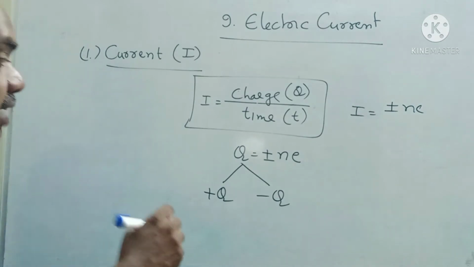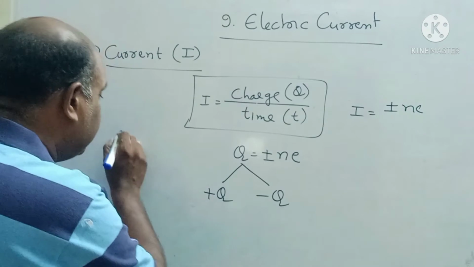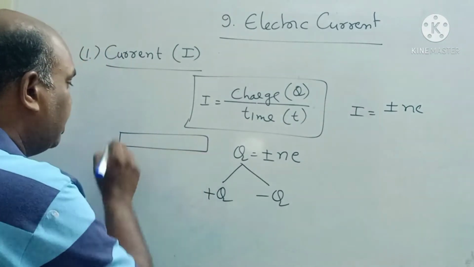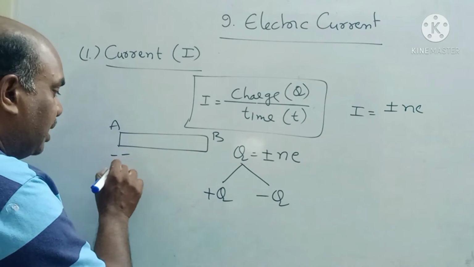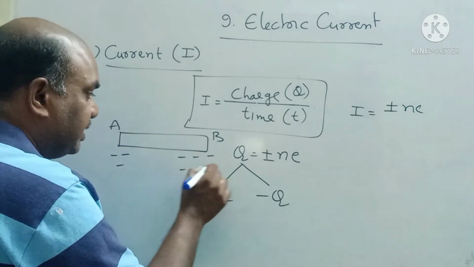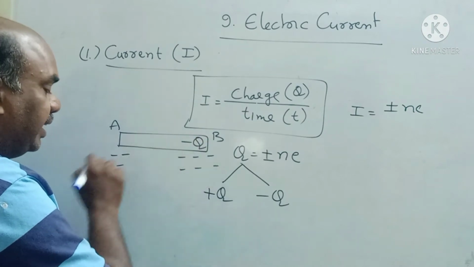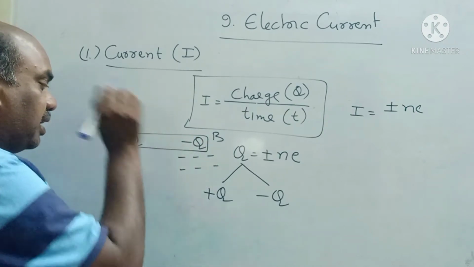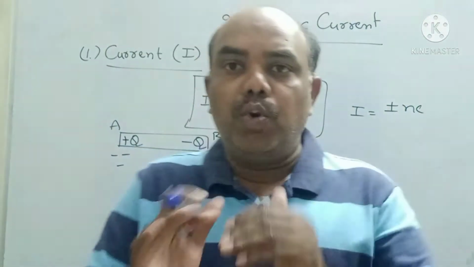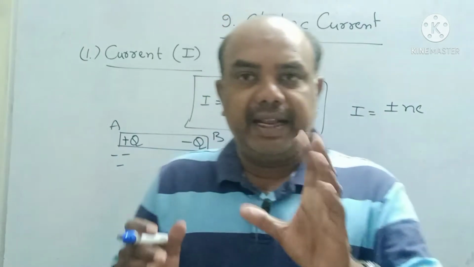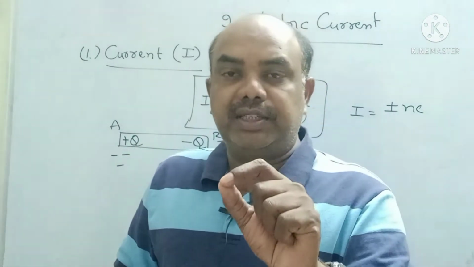Let us consider this is a conductor. This is terminal A, this is terminal B. Let us consider at terminal A 3 electrons are present, and at terminal B 6 electrons are present. Where more electrons are present, that is called negative charge. Where fewer electrons are present, that is called positive charge.